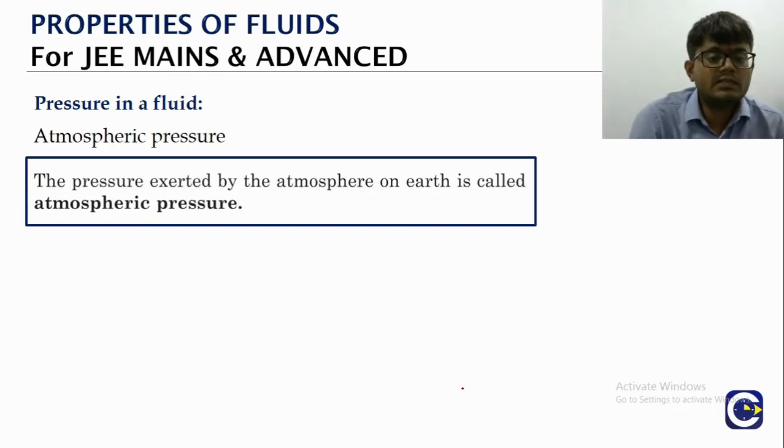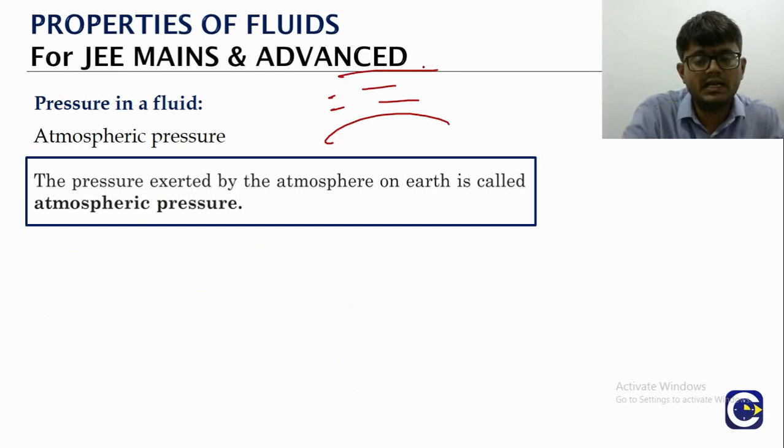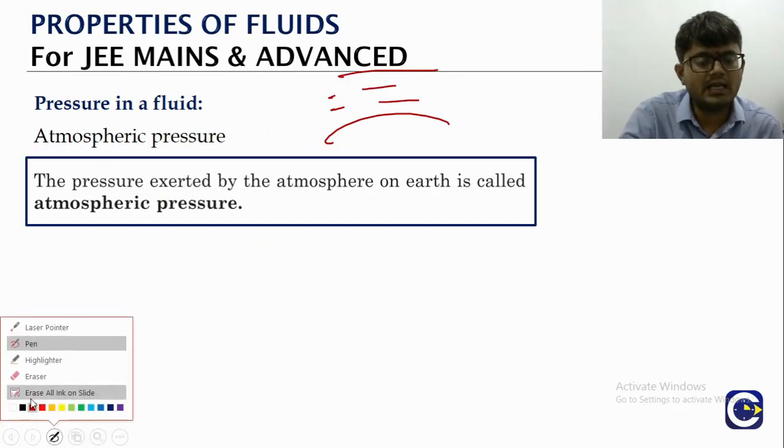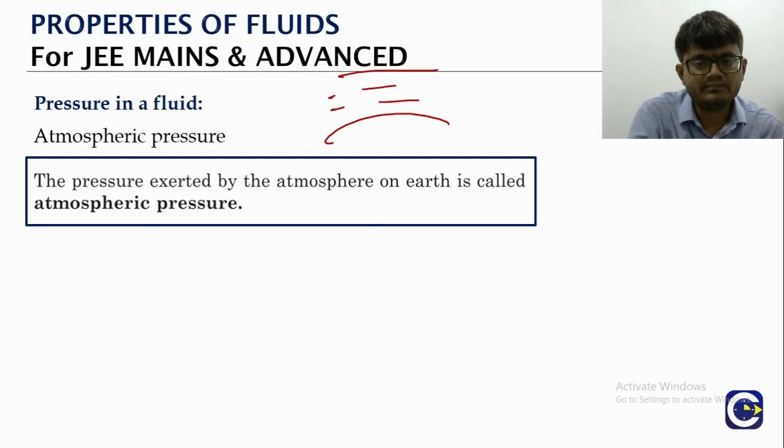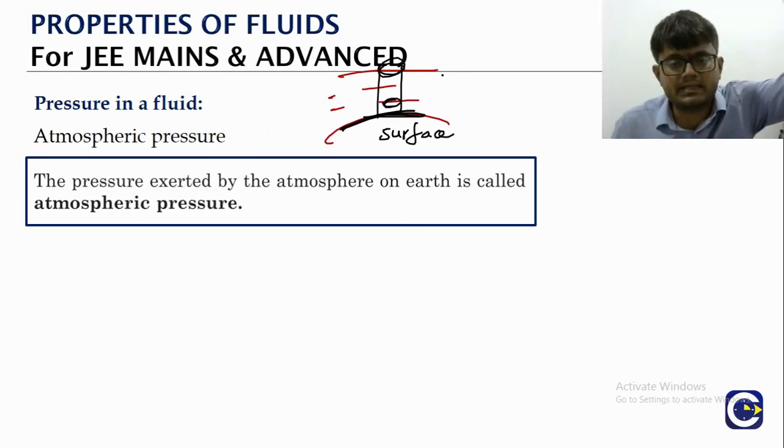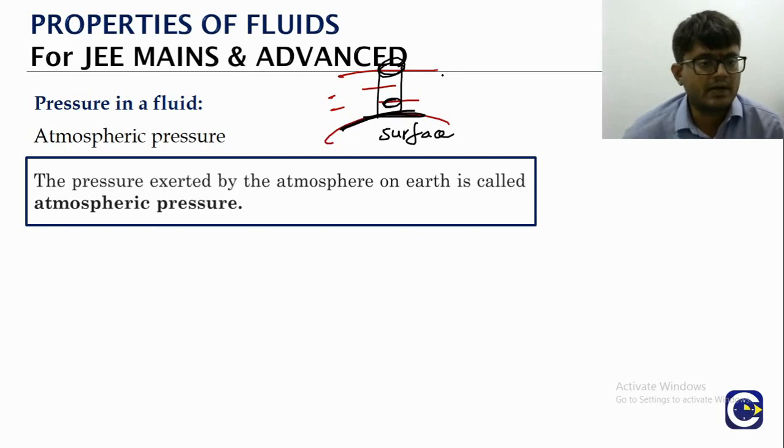Now similar to that, if you consider the earth, above the earth also there are layers of air molecules. So you can think of it like an air column. By the same formula, this is the surface of the earth, and above that there is an air column. Typically this air column might be extending up to 8 kilometers or somewhere around that distance.